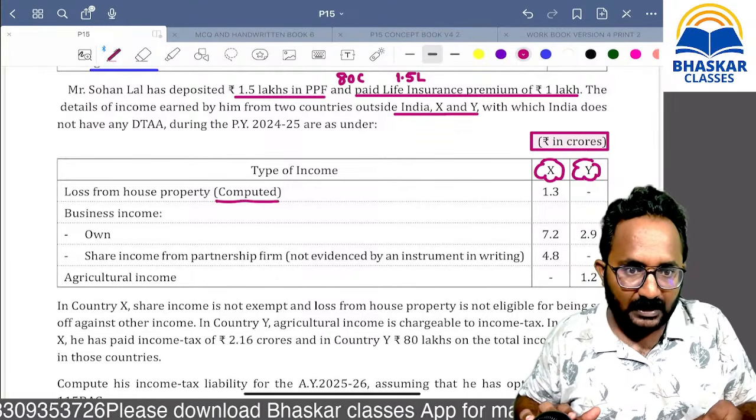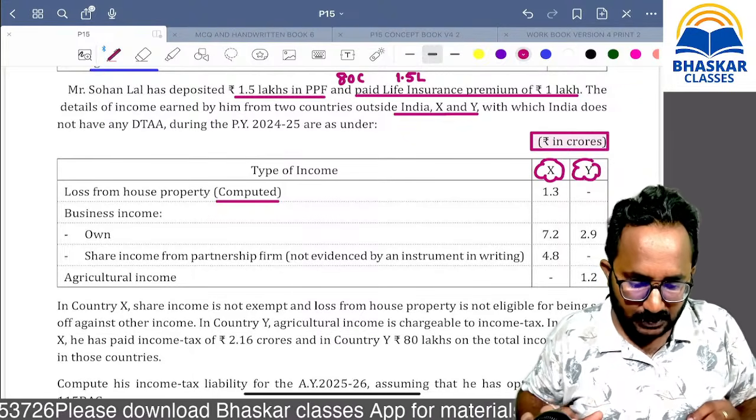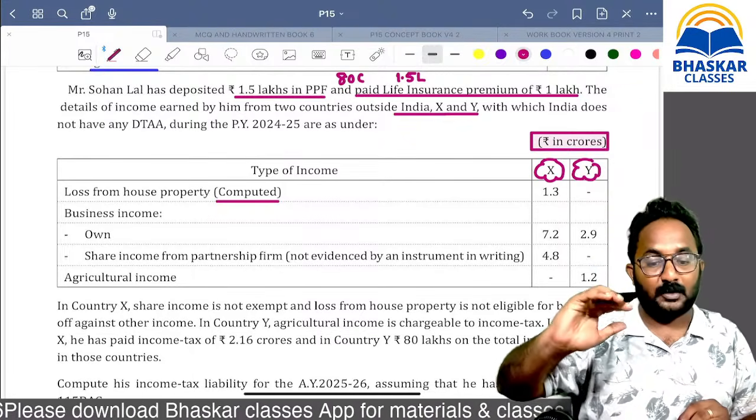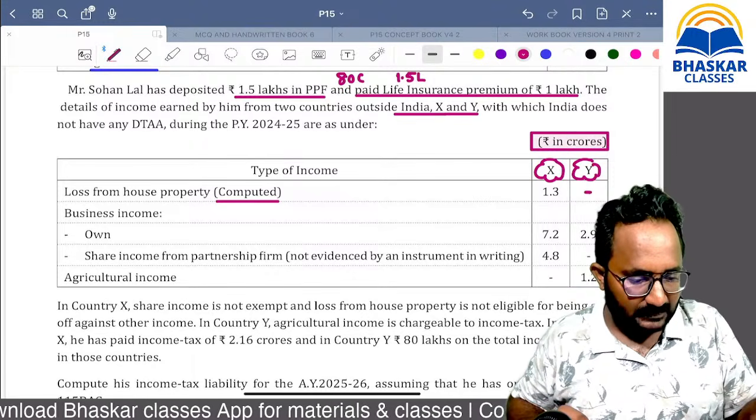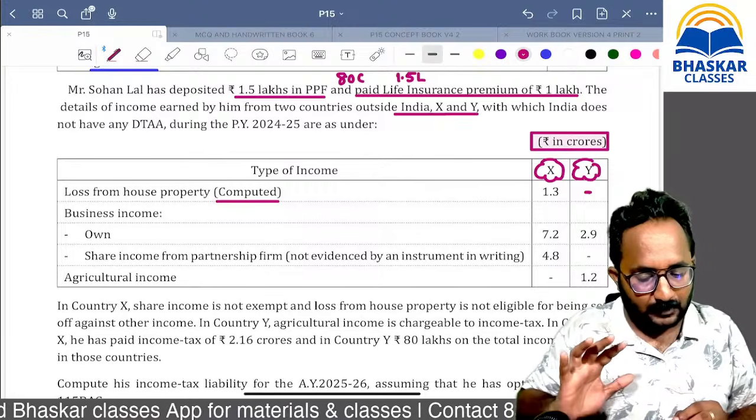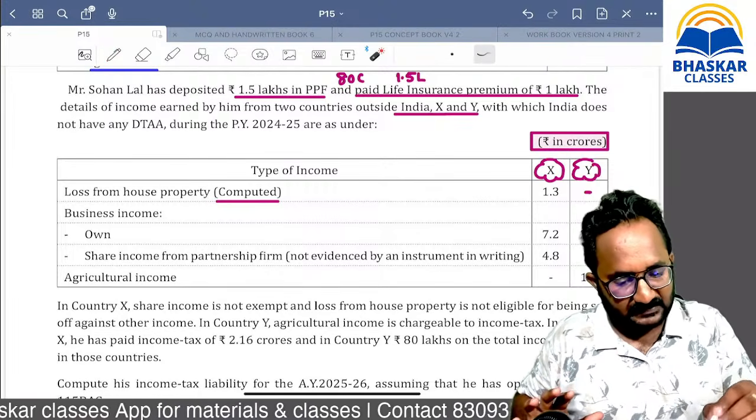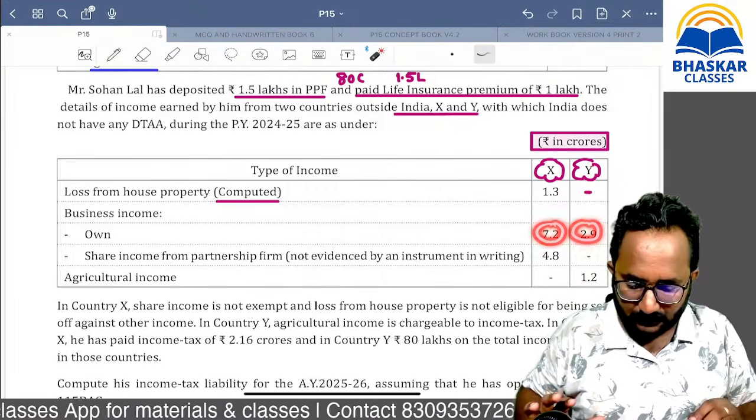Loss from house property. I think you are asking about this point, Abhishek. The loss from house property is there only in country X. Business income in both countries has profits only.